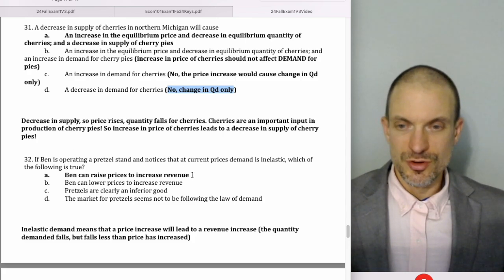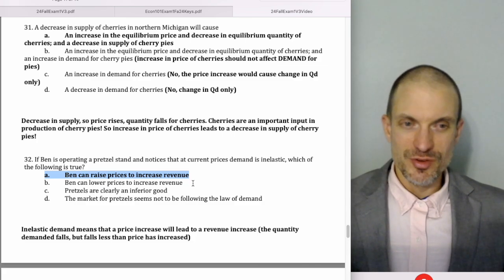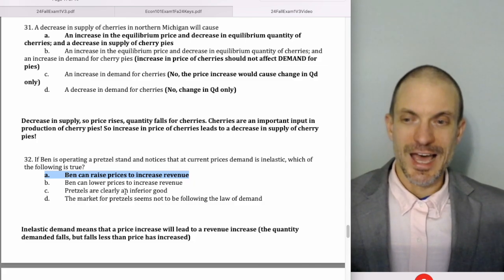If Ben is operating a pretzel stand and notices at the current price demand is inelastic, which of the following is true? If demand is inelastic, you can raise price to increase revenue. Not lower price to increase revenue. That would happen if demand is elastic.